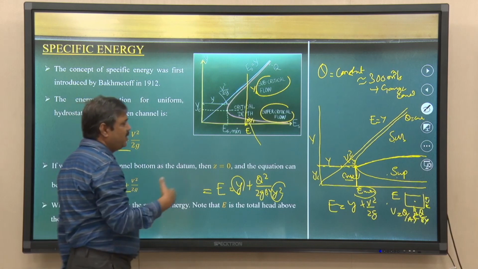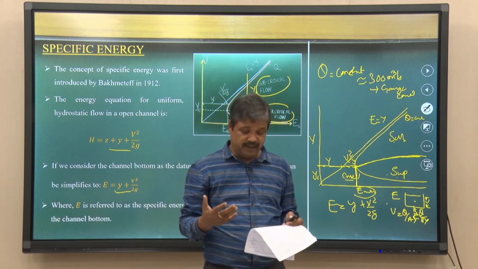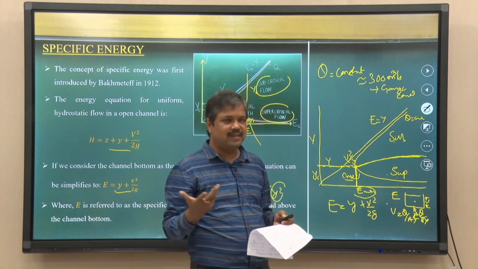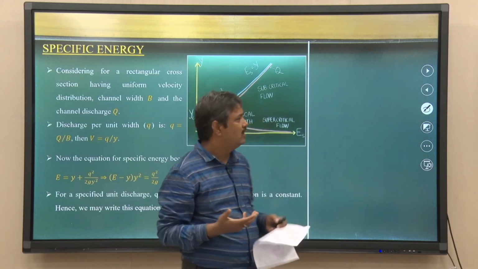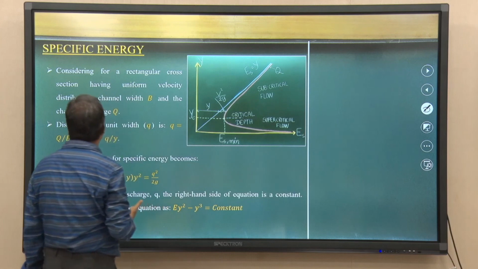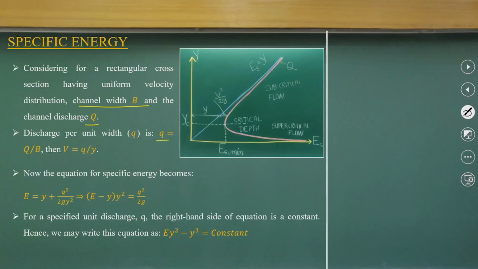Now we are looking at it in a mathematical way. We know that the specific energy E is a function of flow depth, and the discharge is a constant. So we can find the minimum of this function, which is very easy to do. It is the same thing as I explained for channel width B: you can have a discharge per unit width and derive these equations, which I have already done. So it will be a constant for a particular discharge.